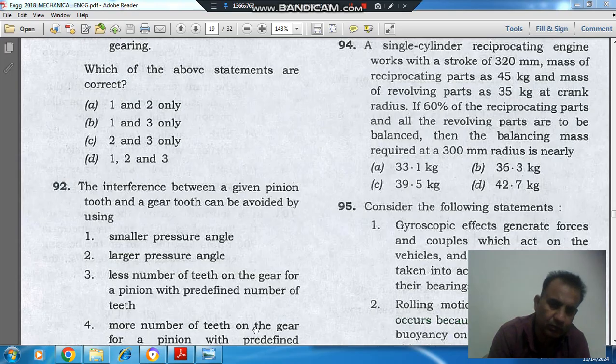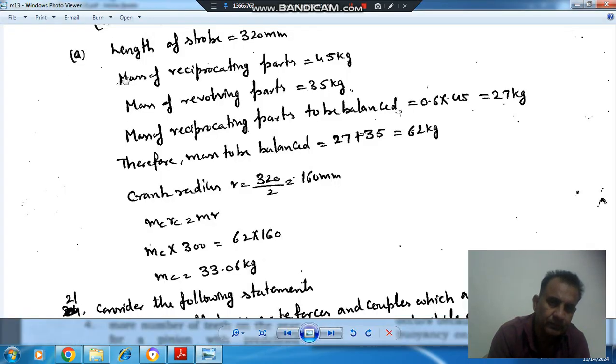So here length of stroke is 320 mm, mass of reciprocating parts is 45 kg, mass of revolving part is 35 kg. Mass of reciprocating parts to be balanced is 60% of reciprocating mass, so that is 0.6 into 45, which is 27 kg. So the mass to be balanced is 27 plus 35, so that is 62 kg.